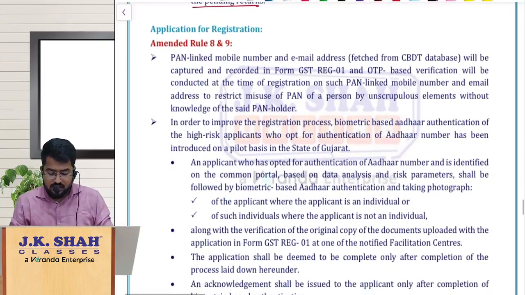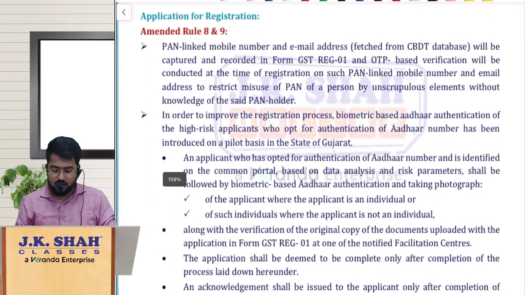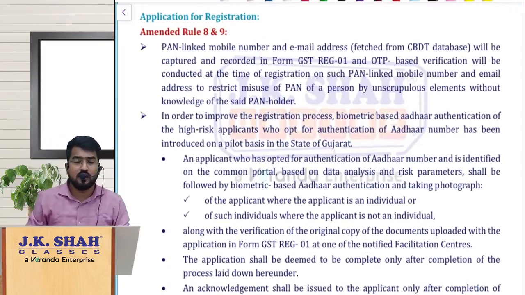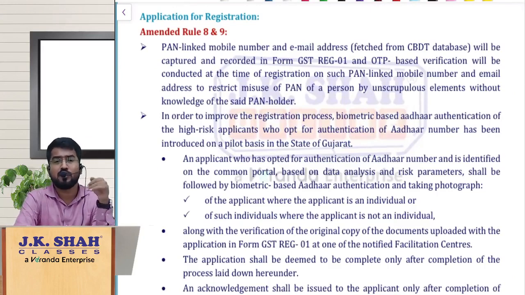Now, one more small point has been added in this registration. When you are applying for registration, you do verification of whatever mobile number and mail ID you give while making the application for GST registration.